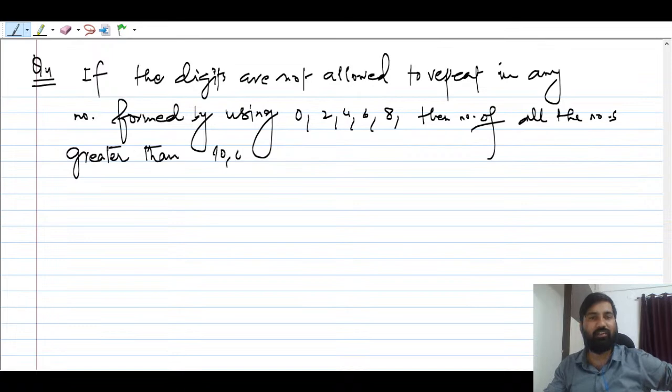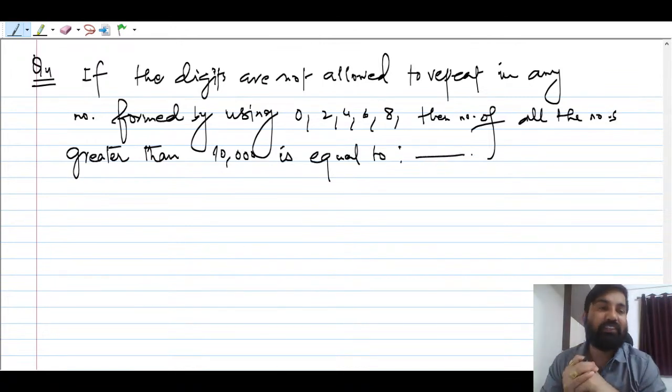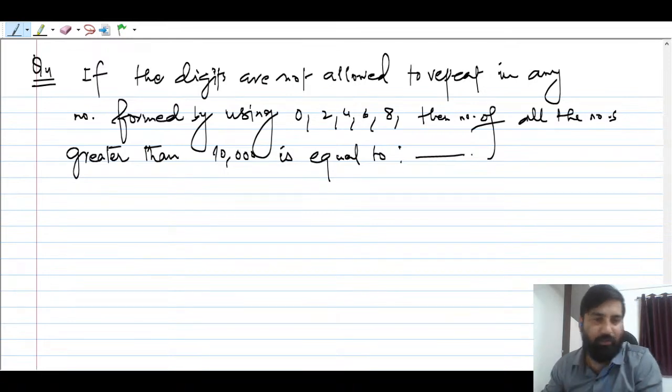So please tell me, you have to find how many numbers you can form. Please try this question. I will give you 1 minute. You can solve this question in a couple of minutes.